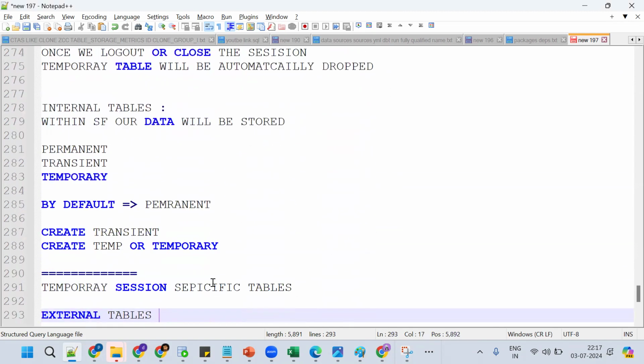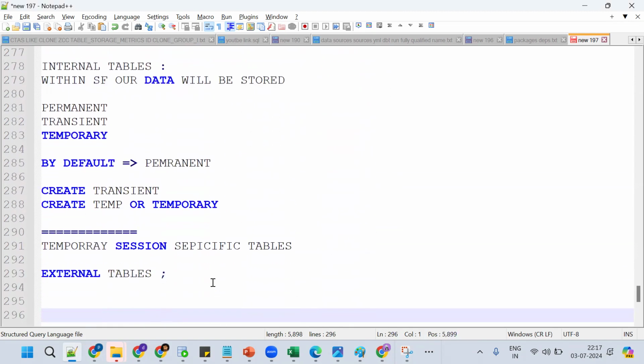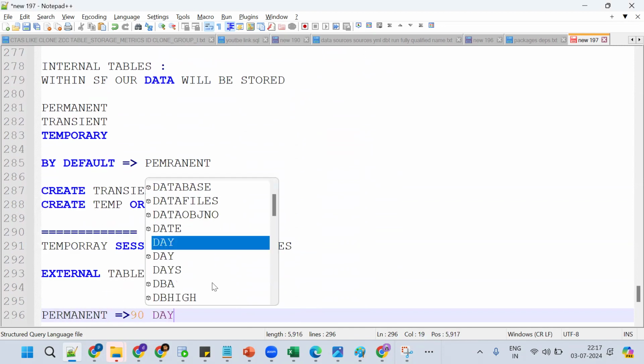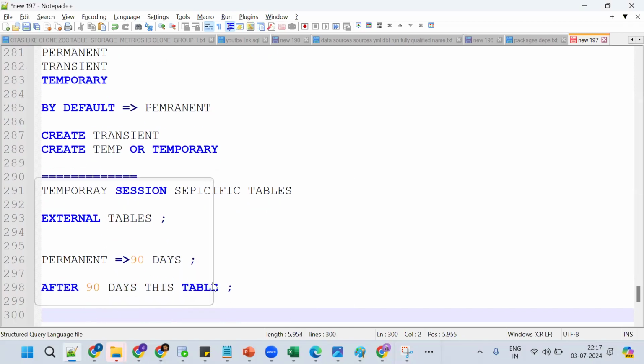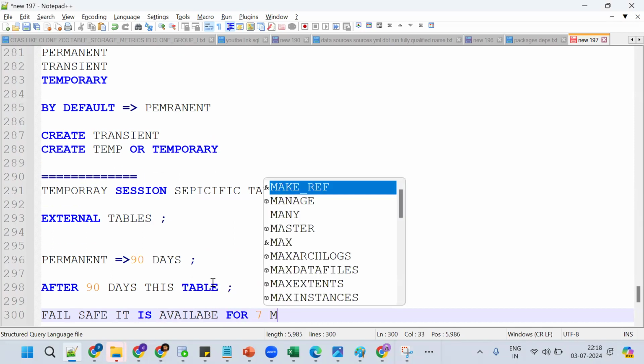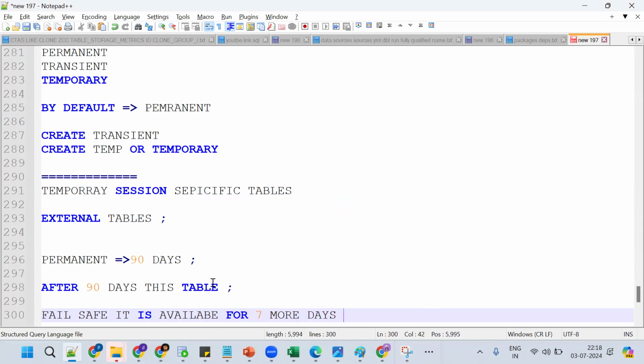Now in a similar fashion, suppose for a permanent table 90 days is there. Suppose after 90 days I realize this table is important and I want to get it back. Now what happens? The concept of fail safe is there, and it is available for 7 more days. Okay, got the point here.